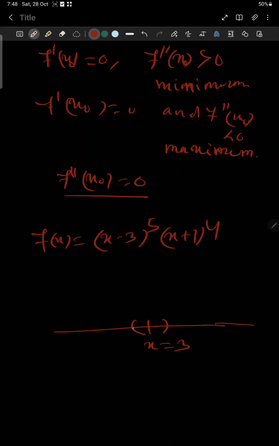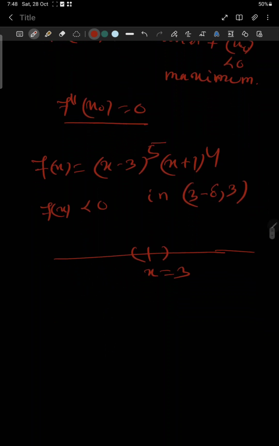If we go from the left of 3, means x is less than 3, x minus 3 is a negative quantity and it is an odd power, so (x minus 3) whole to the power 5 is a negative quantity. But x plus 1 is a positive quantity, because x is slightly less than 3, it cannot be negative. So f of x is less than 0 in 3 minus delta to 3, in some delta neighborhood.